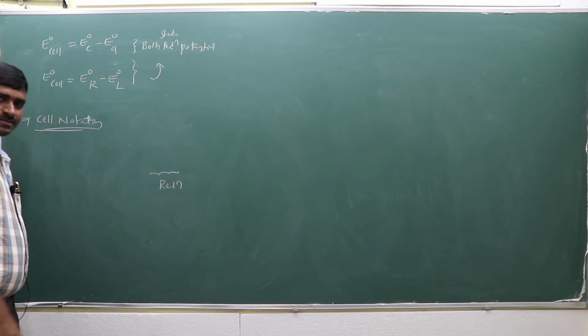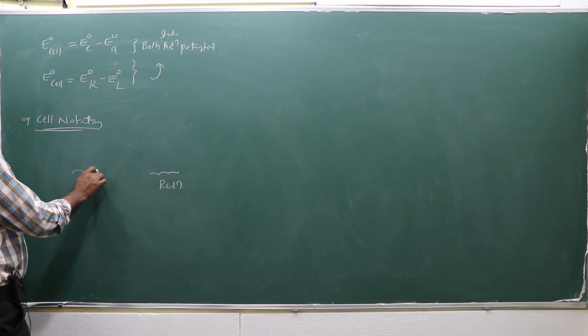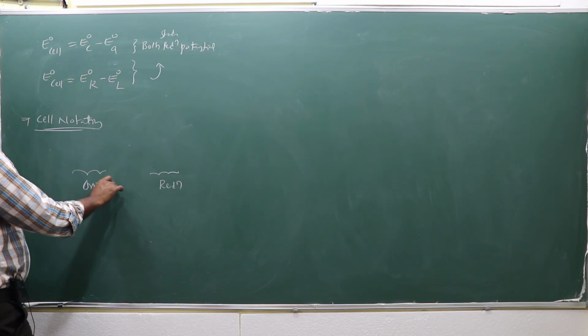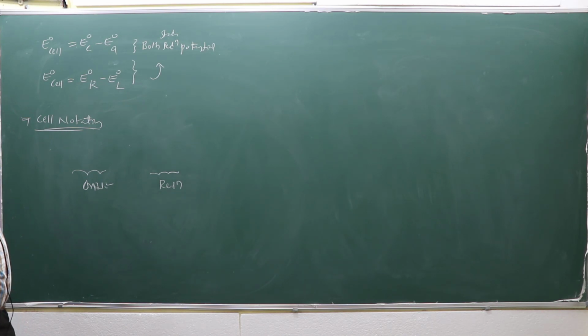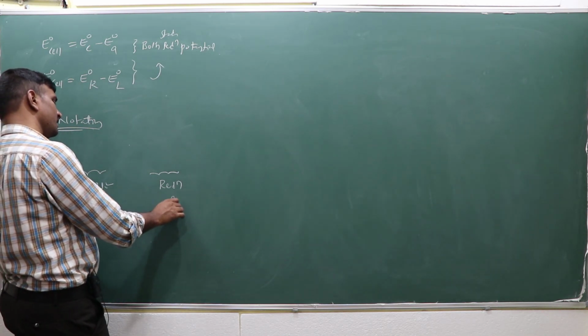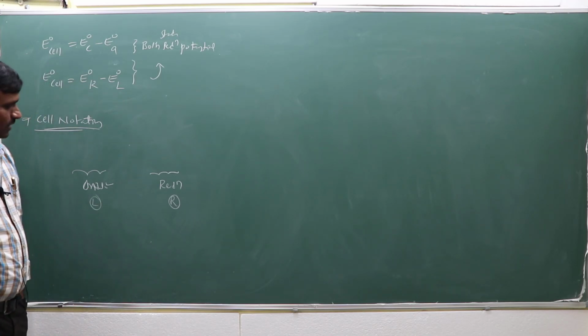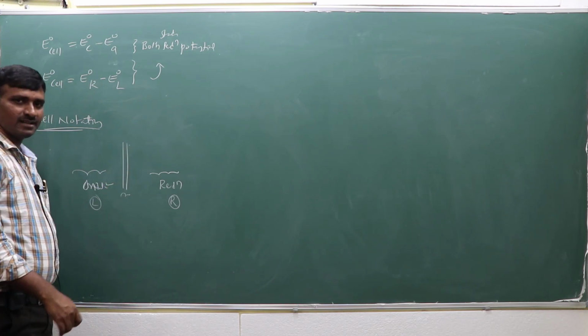reduction reaction takes place. Two half cells, two beakers, will be taken, connected through a salt bridge, and connected to the potentiometer. So on one side a reduction reaction takes place, and in the other half cell an oxidation reaction takes place. Generally the right side is the reduction reaction and the left side is the oxidation reaction, and these two are separated by a salt bridge.